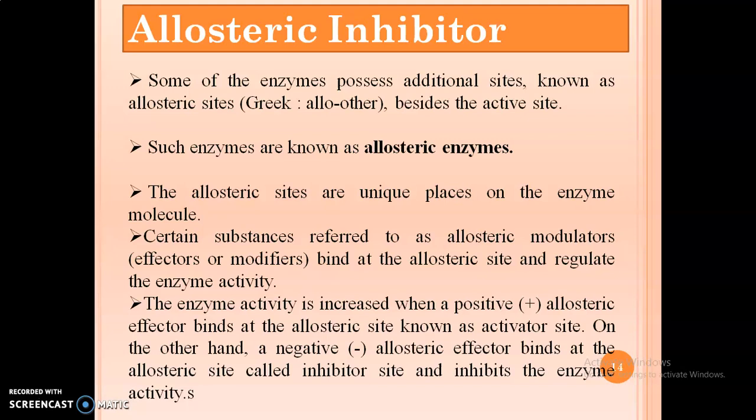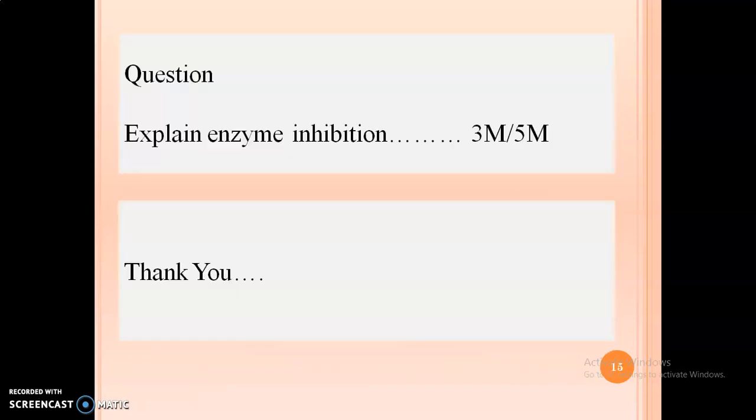So here we'll write the answer in the form: what are enzyme inhibitors, what is the importance of enzyme inhibitors, then three types with examples. In the first, reversible, competitive and non-competitive, we'll draw the graph of Km and Vmax with respect to the MM equation and Lineweaver-Burk plot. The important question for this topic is: explain enzyme inhibition, which can come for 3 marks and 5 marks.